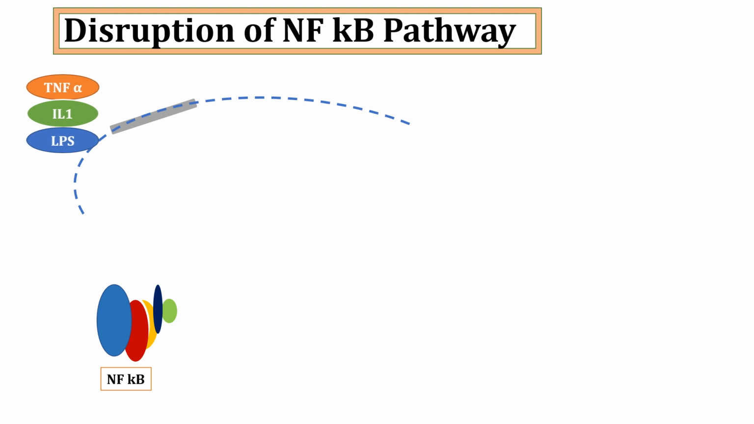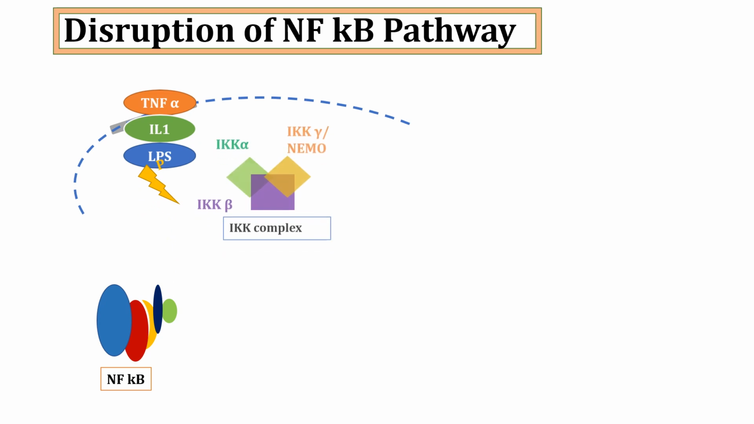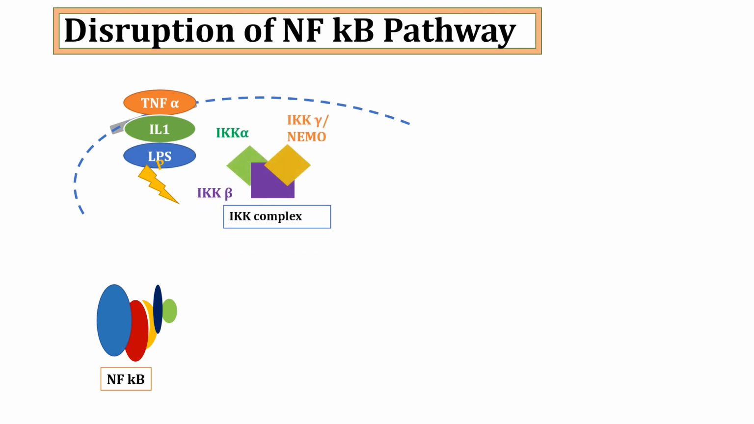But cytokines or PAMP ligation of cell surface receptors results in the activation of IKK complex through phosphorylation. This IKK complex is a multimeric complex of 3 subunits. The 2 are the catalytic subunits, which include IKK alpha and IKK beta, and the other one is the regulatory unit, which is IKK gamma, or NEMO.